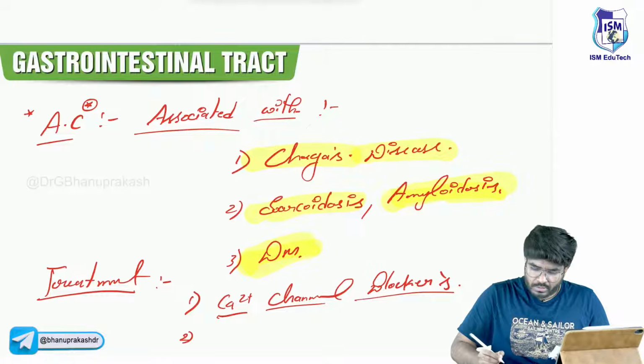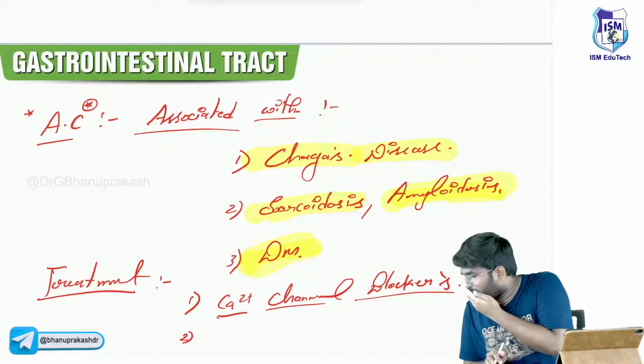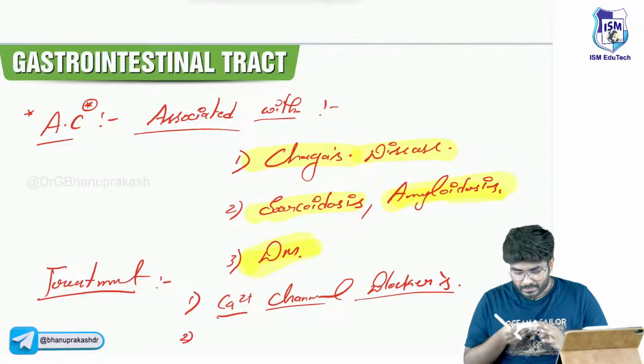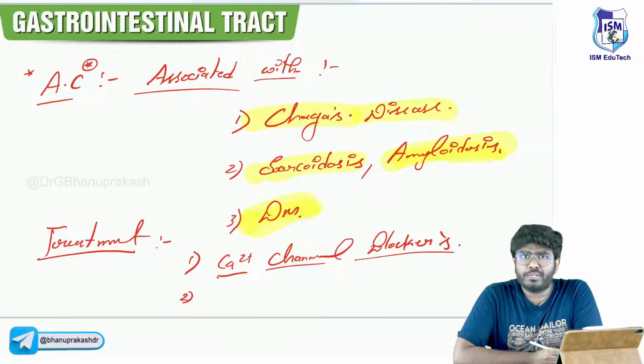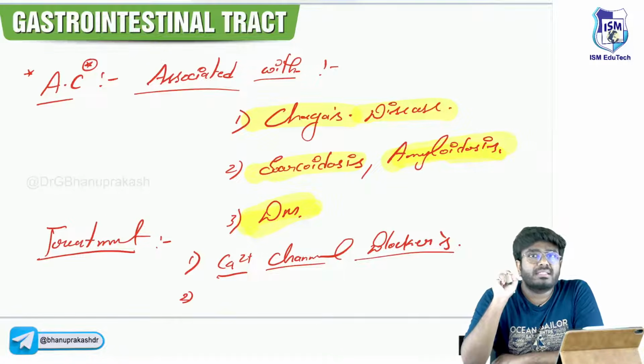So you can use the calcium channel blockers. Apart from calcium channel blockers, what else can be done? There is a toxin called Botox toxin. Botox is going to cause smooth muscle relaxation.